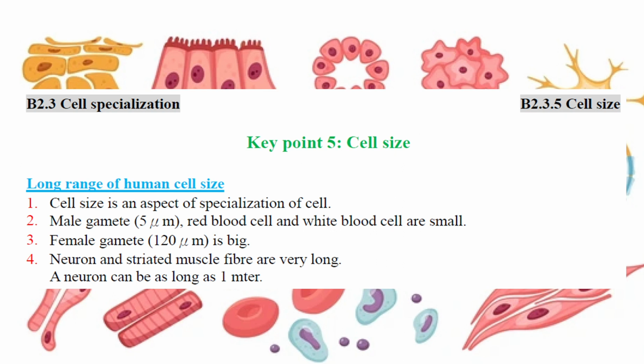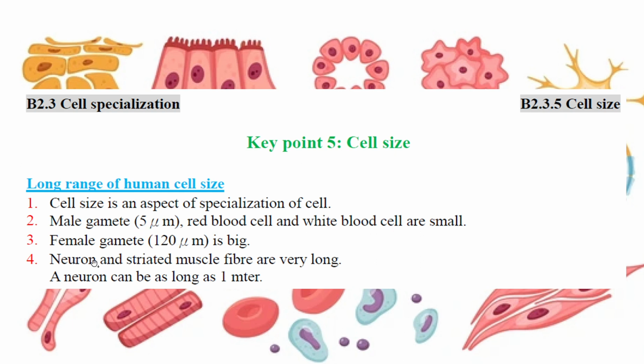And the other aspect of the cell is the cell size. Okay. Human cell size varies in size. For the male gamete it is 5 micrometers. Red blood cell and red blood cell, they are small. For the female gamete, we talked about it, they need a lot of nutrients. They allocate this big ball, okay? Big spherical shape is 120 micrometers. See? Wow. How many times? 24 times as small.